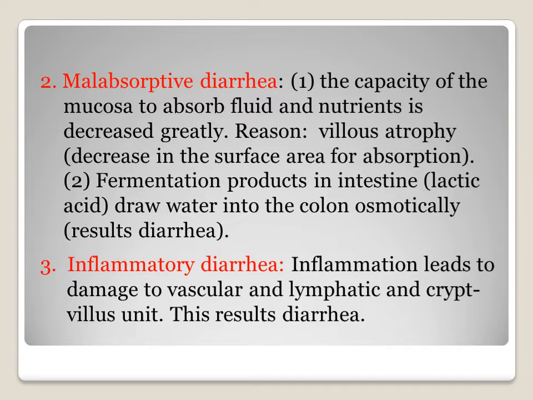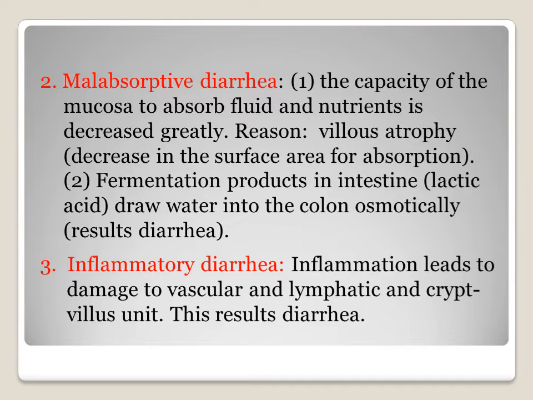The third mechanism here is inflammatory diarrhea. The organism produces inflammation, and that leads to damage to the vascular, lymphatic and crypt-villus unit. The result is more fluid into the intestine, and this results in diarrhea.